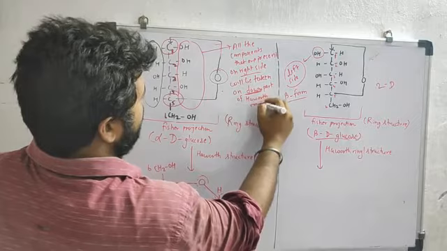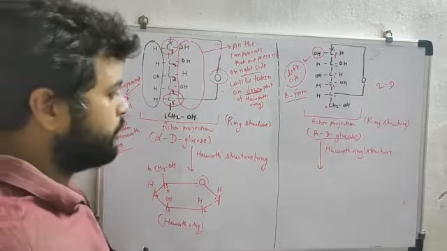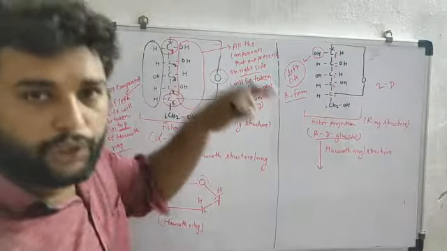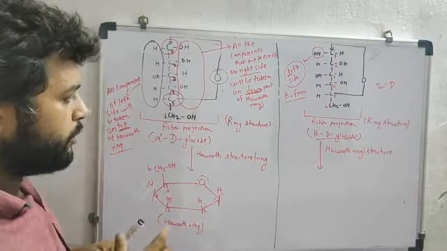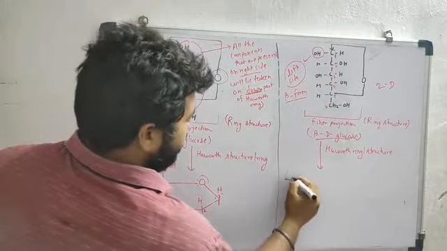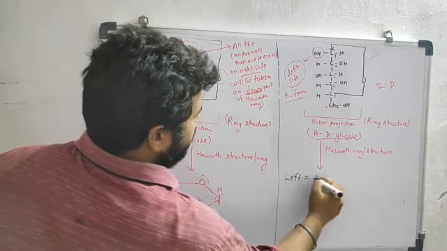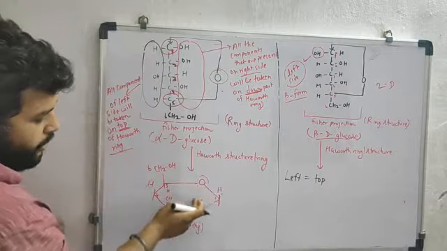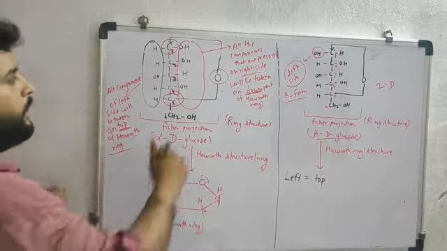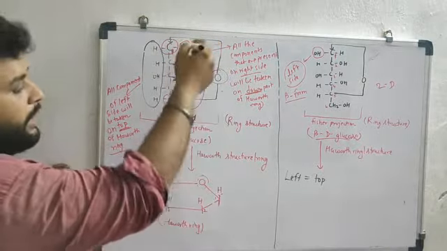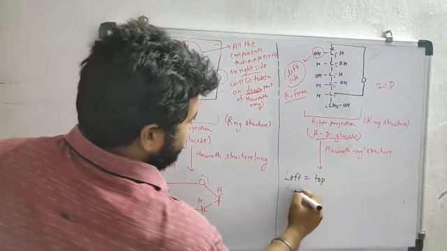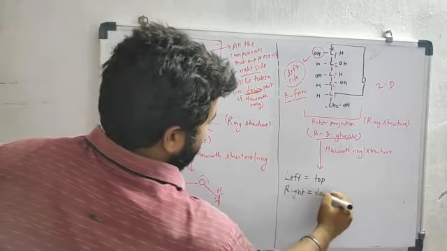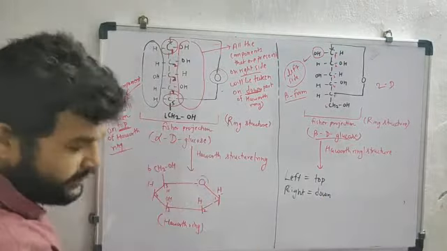So you have to emphasize that left is equal to top, right is equal to down. So note this point, what I am saying: left is equal to top, so the components that are present on the left side I have placed on the top position, okay. The components that are present on the right side, so right is equal to down, so it will be present on the down side.